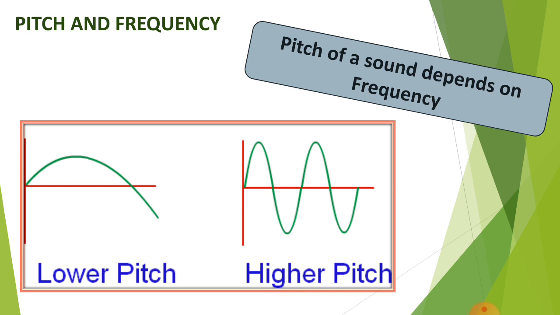Its frequency here is half, so its pitch is low. In this way we compare pitch by calculating the frequency. In the diagram on the right hand side there are more waves, and on the left hand side the waves are very few, so its pitch is low, while the one on the right has a high pitch.